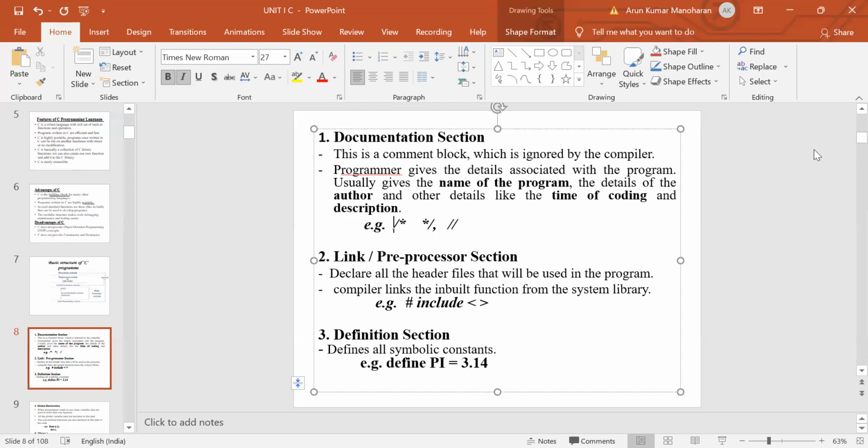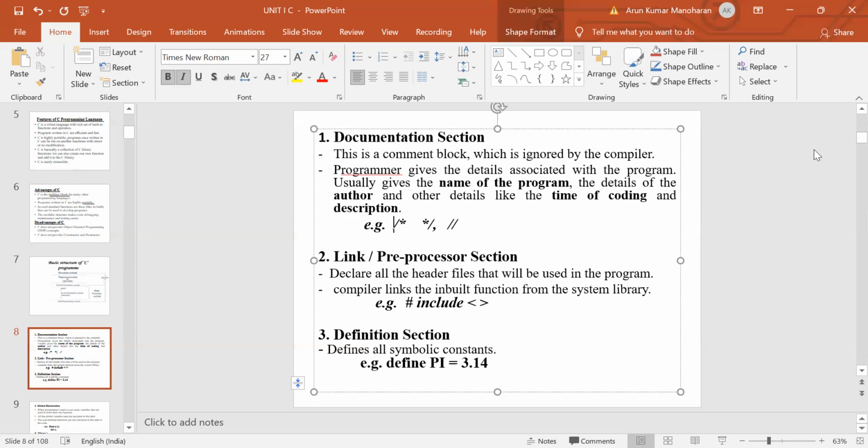Some of the header files are #include <stdio.h>, where stdio.h means standard input output, then math.h, and then string.h. These are the different header files. For performing all the mathematical calculations, we include math.h. Suppose you are going to perform string operations like string copy, string compare, string concatenate; for this purpose, we include the string.h header file.